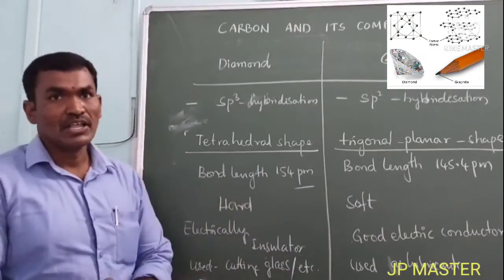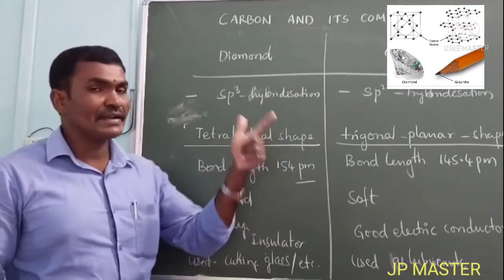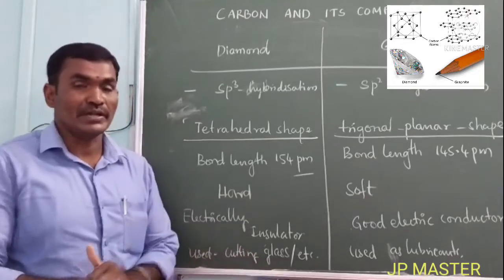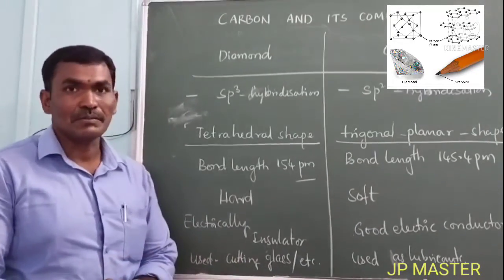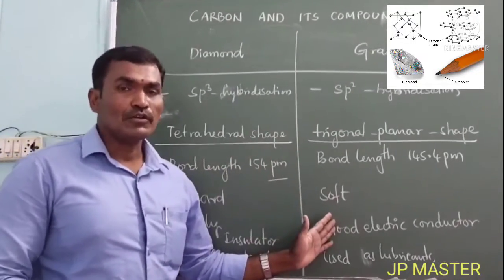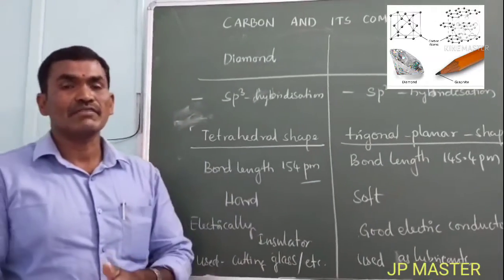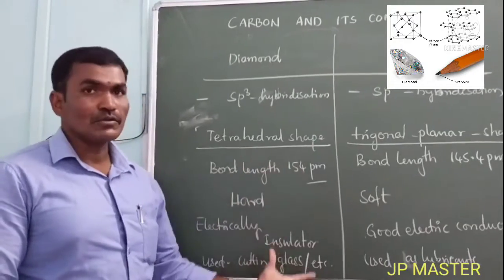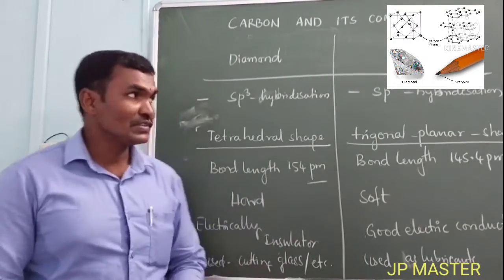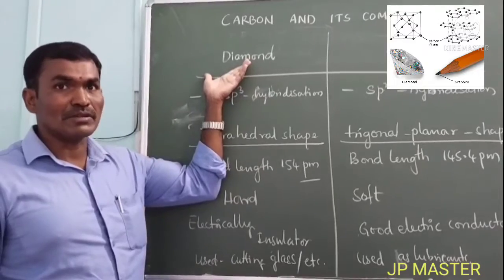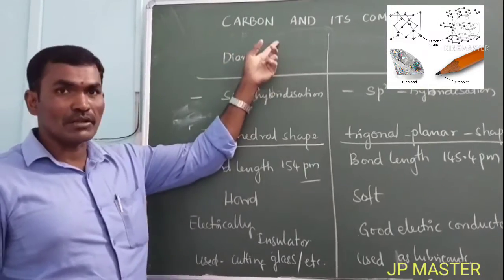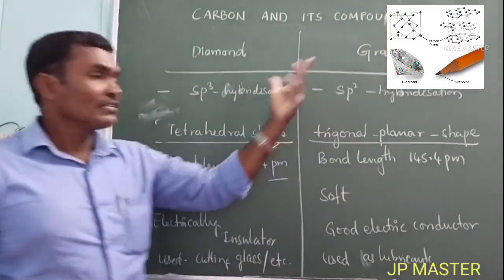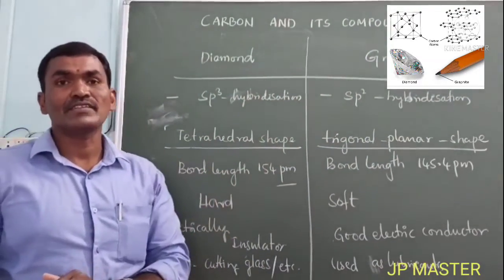But one thing is common. While burning, diamond and graphite release carbon dioxide. Diamond is very precious, so we cannot burn it. Every allotrope of carbon has this common nature: while burning, they release carbon dioxide because all allotropes are made by carbon atoms. Diamond is completely made by carbon, its internal structure is only carbon. Graphite's internal structure is also only carbon, but they are quite different. This is the greatness of carbon.